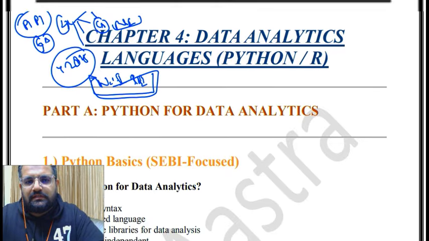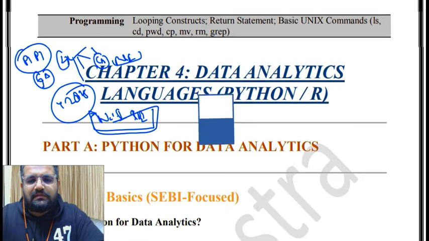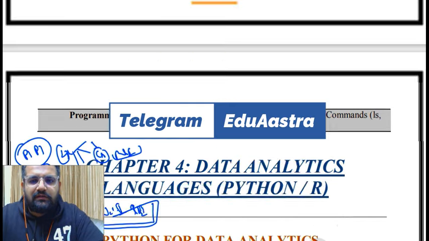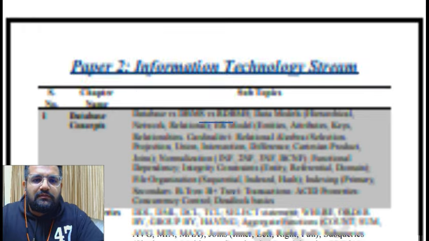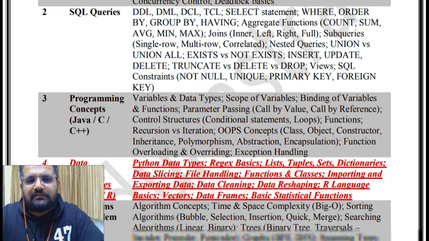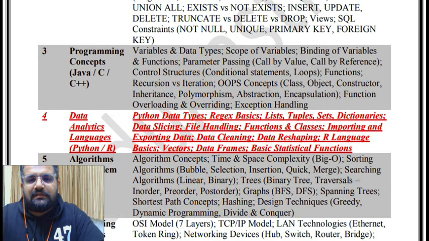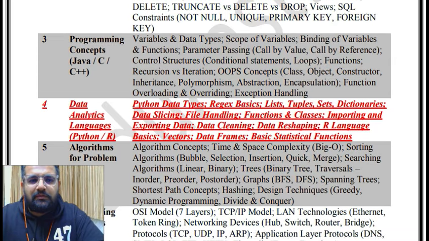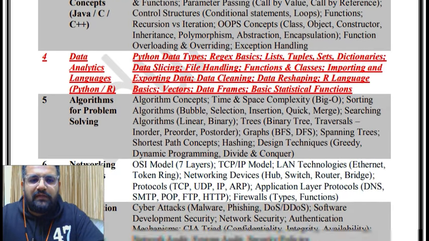Go and watch it. Now we were doing information technology or IT for our paper 2. So phase 1 paper 2, we have already completed database concepts, SQL query and programming concepts, Java, C and C++, in which we saw object oriented language, data abstraction, encapsulation, polymorphism, for loop, do while, that do will run at least once. So all of that we have already seen.